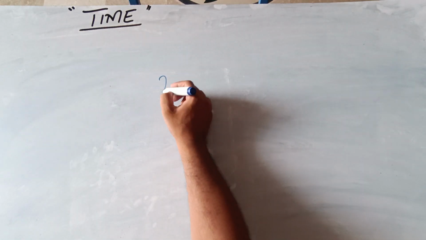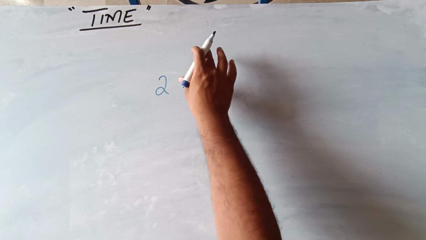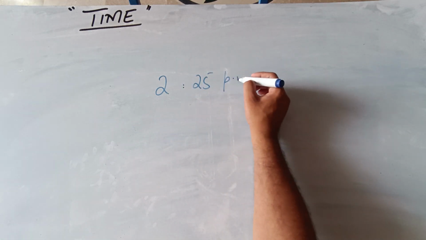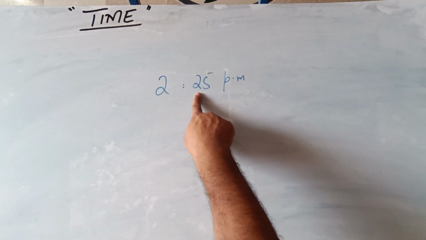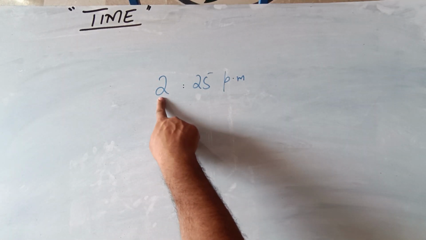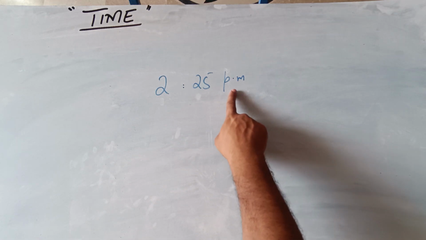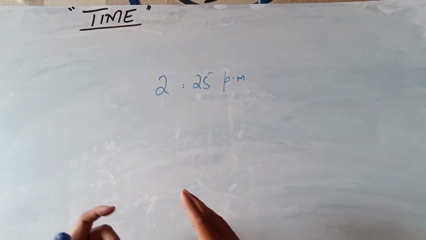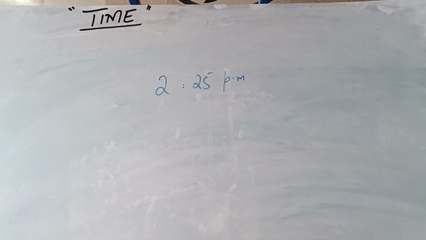There is one more thing. Whenever we read time, for example, how can I explain this time? 25 past 2 in the afternoon. This is how we can explain this time in descriptive form.